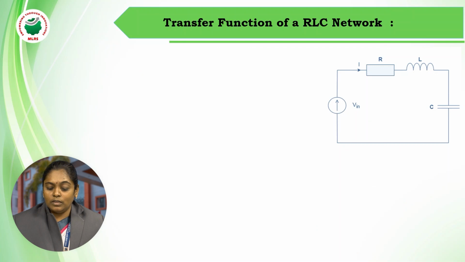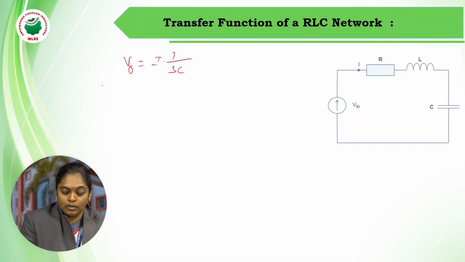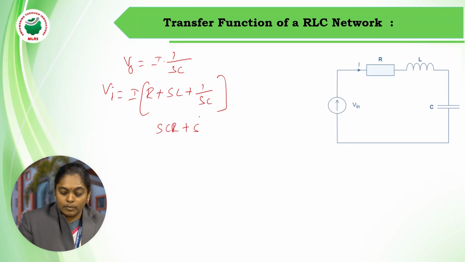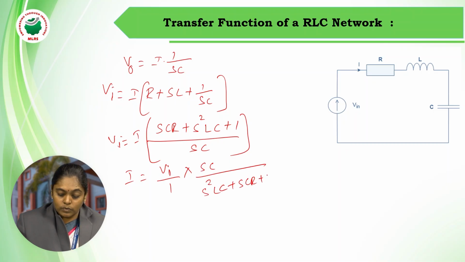This we have already seen in the previous case, that is, the output is taken across the capacitor, V naught equal to I into 1 by SC. Vi equal to I into R plus SL plus 1 by SC, and this can be written as S square LC plus SCR plus 1 by SC into I. I can be written as Vi by 1 into SC by S square LC plus SCR plus 1.